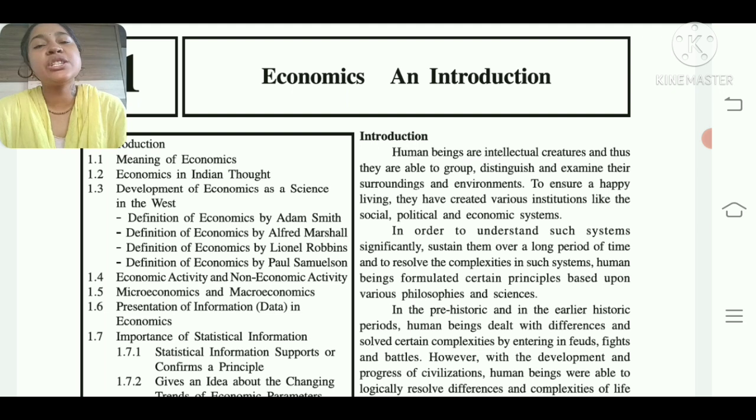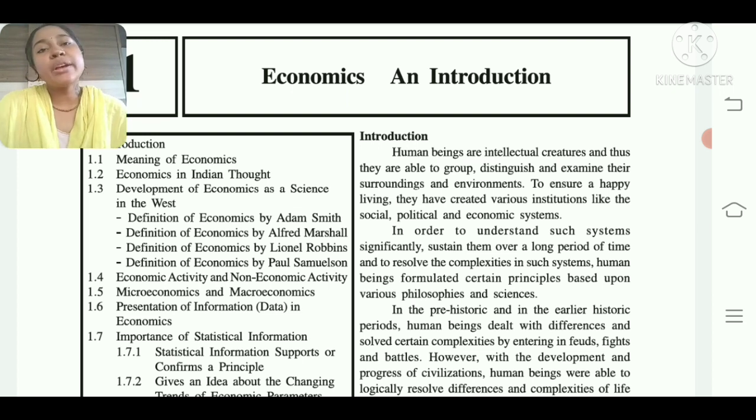That's why in each chapter the introduction is given first. If you don't have any idea, you can read this and amend it. Amend means you can make it your own words and write this introduction in your own words for each and every answer according to that question. Okay, so first of all, the introduction is given. Then the meaning of economics we are going to see, and after that, what is the meaning of economics?